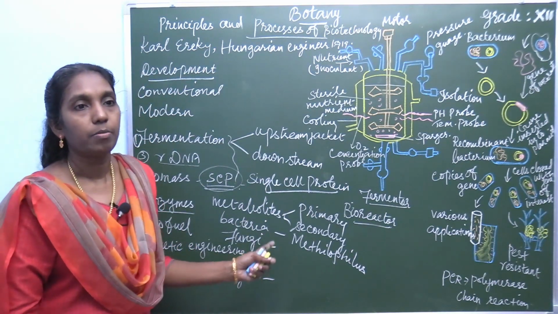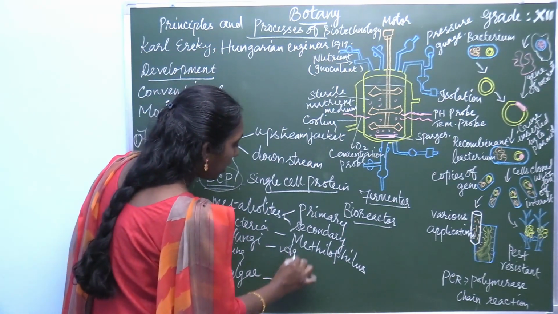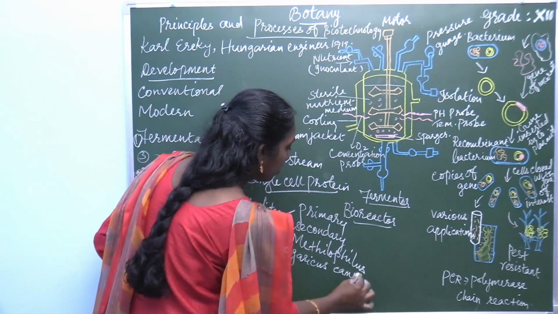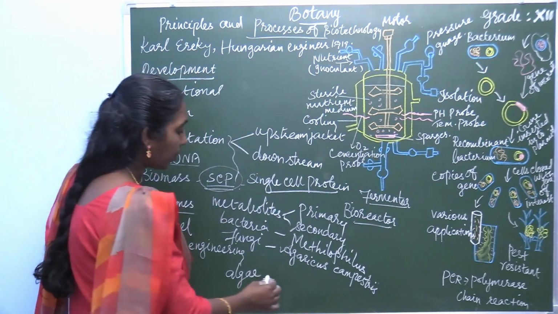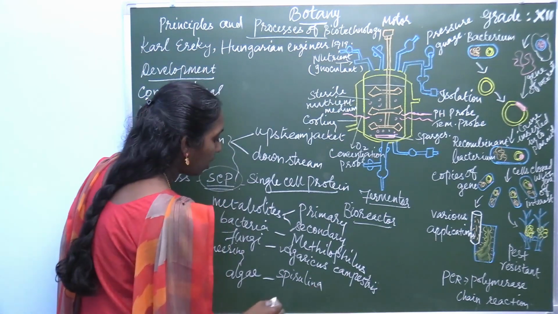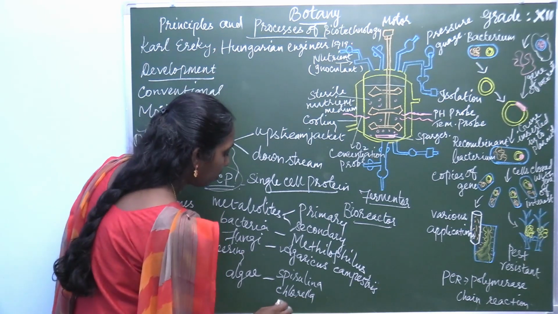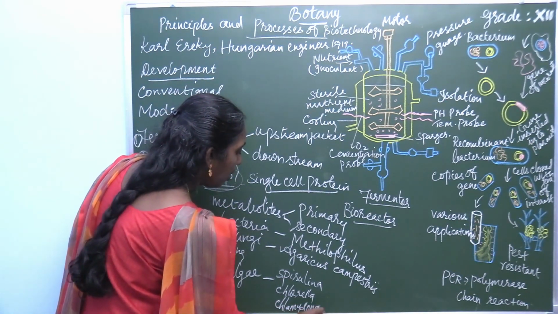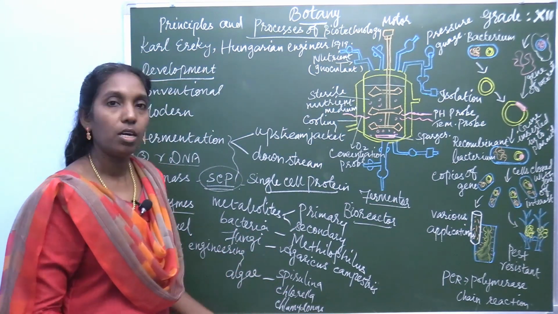Or the algae Spirulina, Chlorella, Chlamydomonas. These microscopic organisms are used in the form of bacteria or fungi or algae.